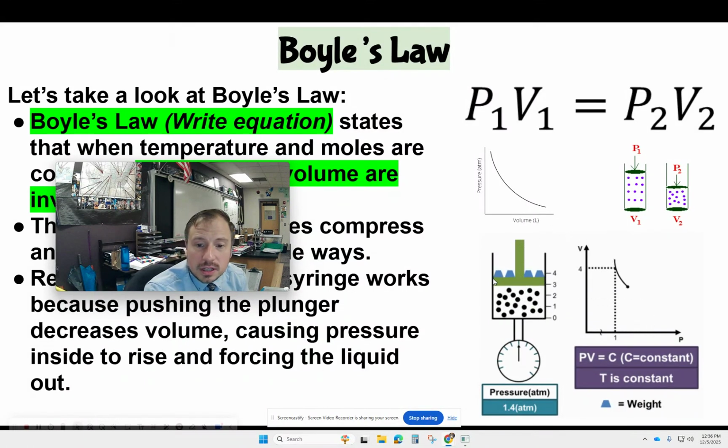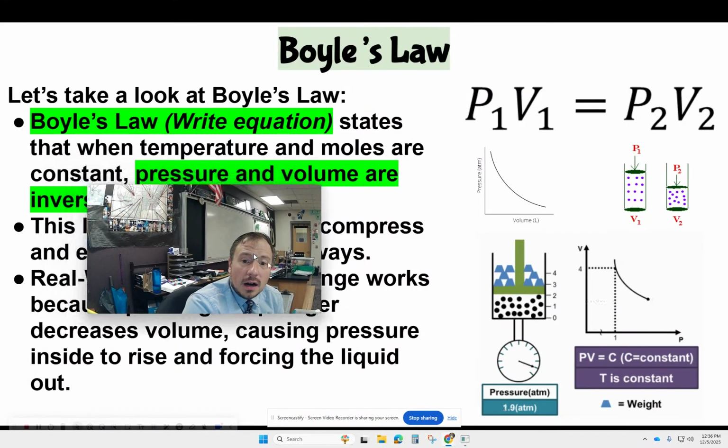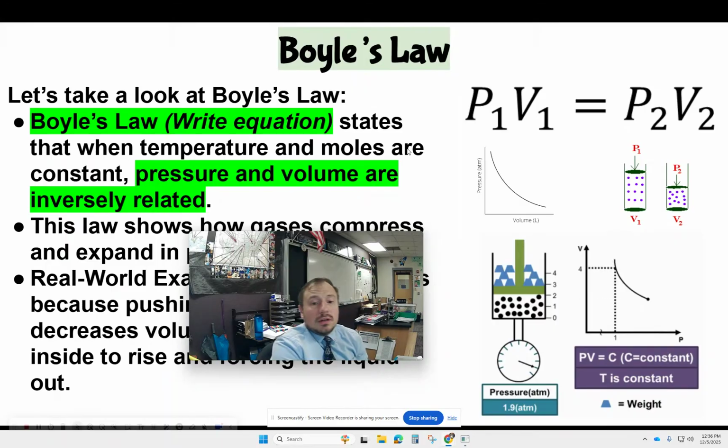So you can see over here, think of this as a plunger. You're decreasing the volume, thus increasing the pressure inside, right? So they're inverse. One goes down, the other goes up. One goes up, the other goes down, right? And this is what affects scuba divers, right? Because if you're at a lower depth, the pressure on you is greater. It's a greater pressure, so lower volume.